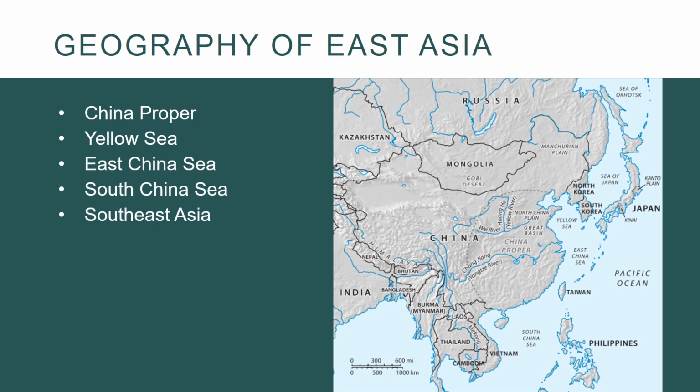To the south, it is bordered by the mountainous jungles of Southeast Asia, where countries like Myanmar, Laos, and Vietnam are located today. To the west and north, China is surrounded by a transitional frontier zone where land suited to agriculture gives way to mountains, plateaus, and vast expanses of steppe grasslands and desert. Within China proper, the Yellow River and Yangtze River are particularly important.